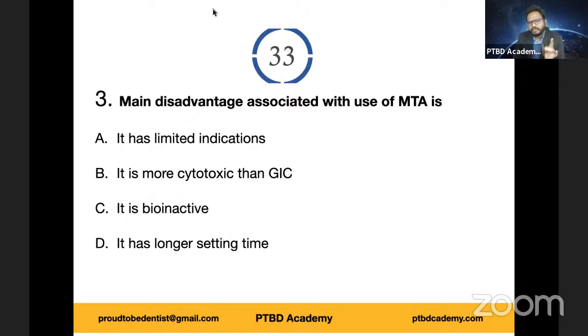It is more cytotoxic than GIC is a completely false statement. As per literature, it is less cytotoxic than GIC. It is considered to be a more biocompatible material. And option C, it is bioinactive. Again, it's completely wrong. MTA is one of the bioactive materials.